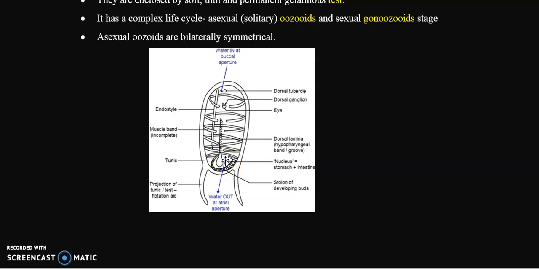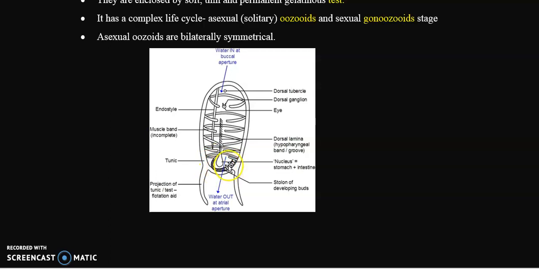Instead of gonads, they possess a chain-like structure called the stolon. Here you can find the stolon.